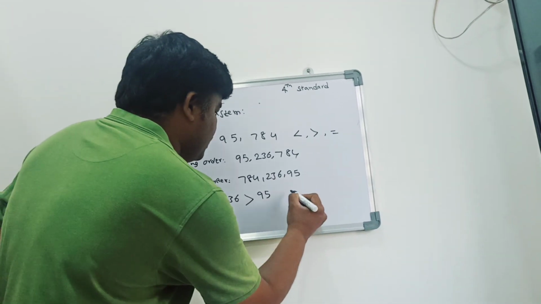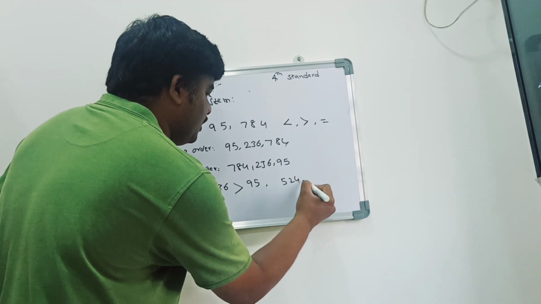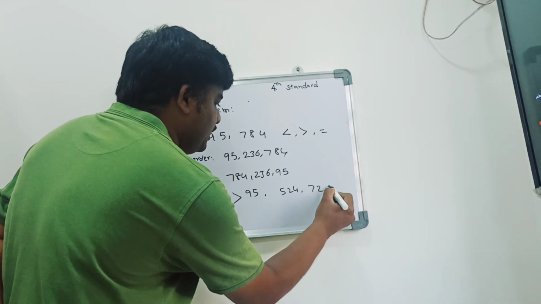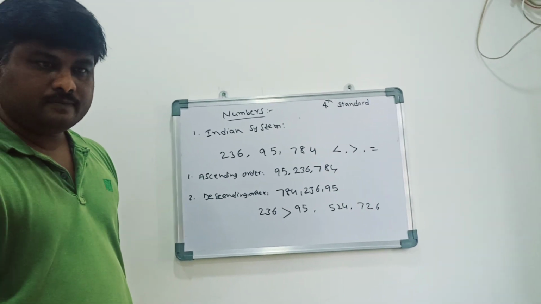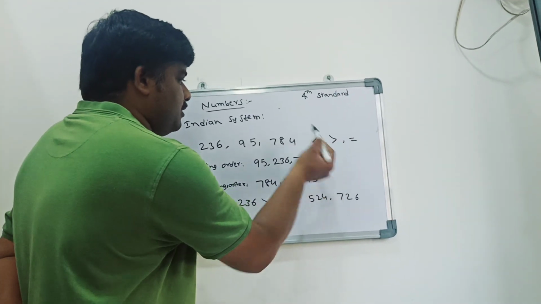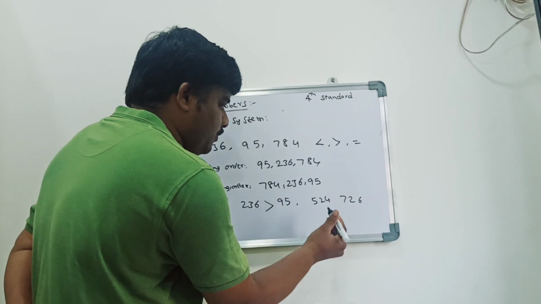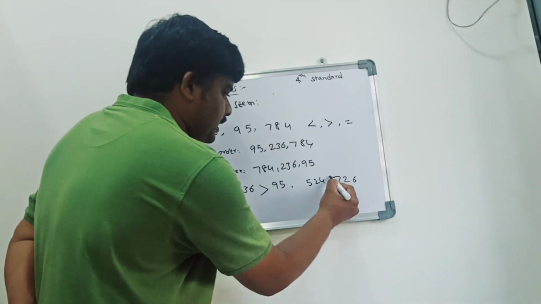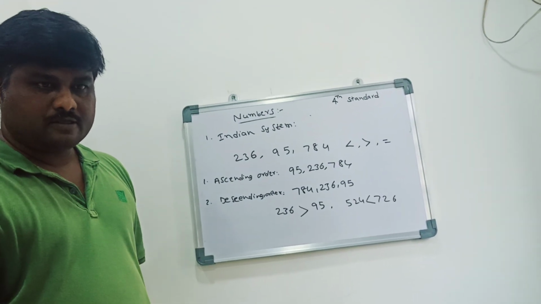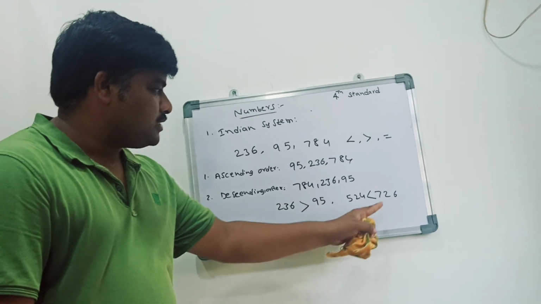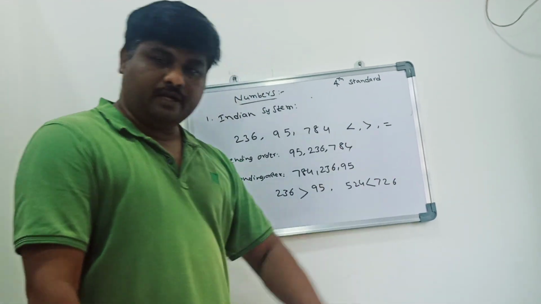Okay, so another one: 524 and 726. Which symbol are we supposed to write here, among these three symbols? 524 less than 726. It indicates 524 is less than 726.